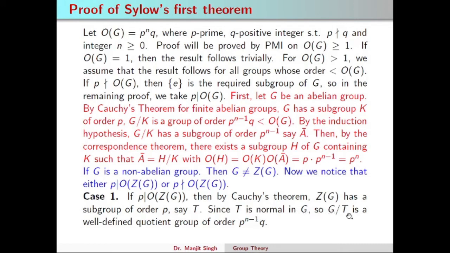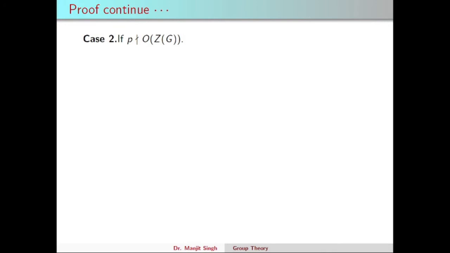So G mod T is of order P raised to power n minus 1 times Q. Following the previous argument, as I have already said, G has a subgroup of order P raised to power n. Now in the second case, we take P doesn't divide the order of Z(G). So it is a very interesting case of this proof.